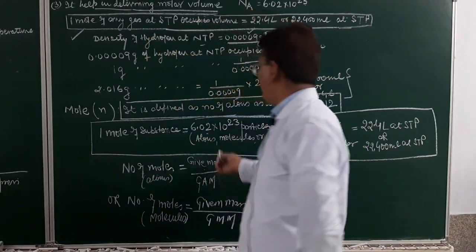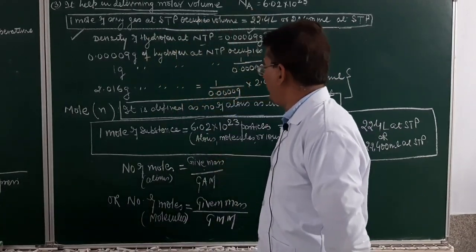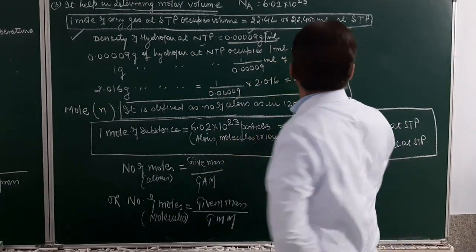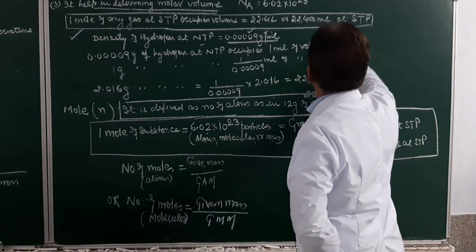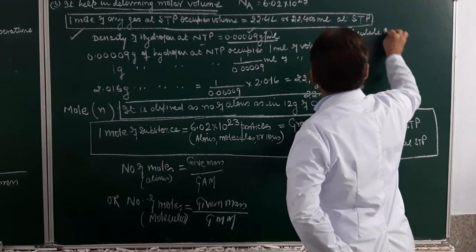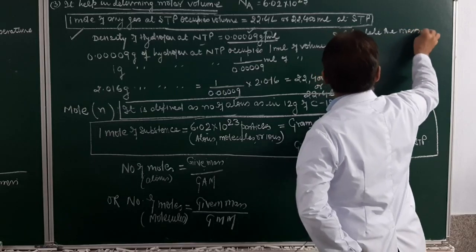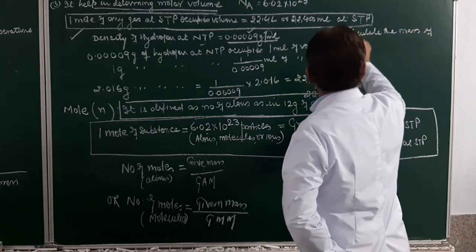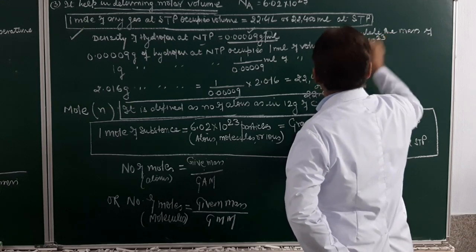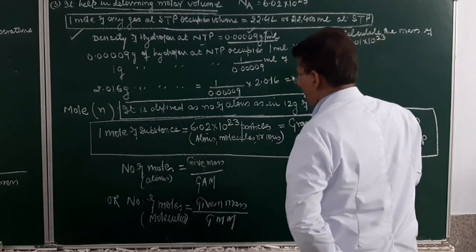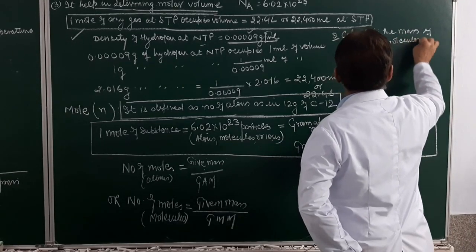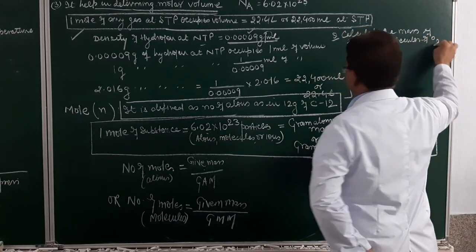Suppose the question is, calculate the mass of 3.01 into 10 raised to power 23 molecules of oxygen.